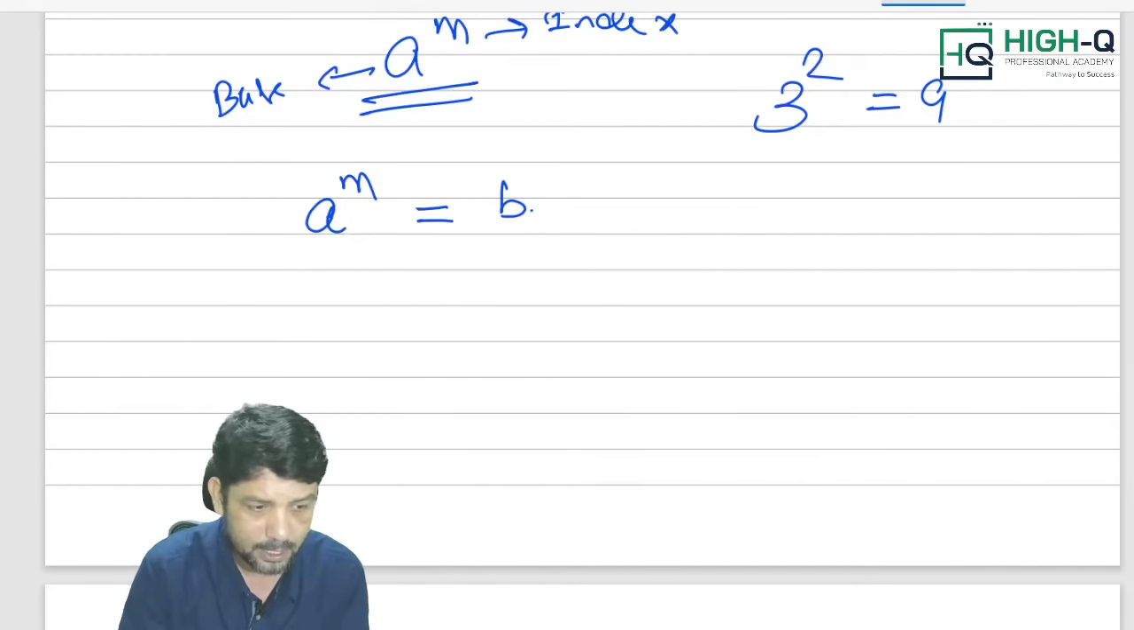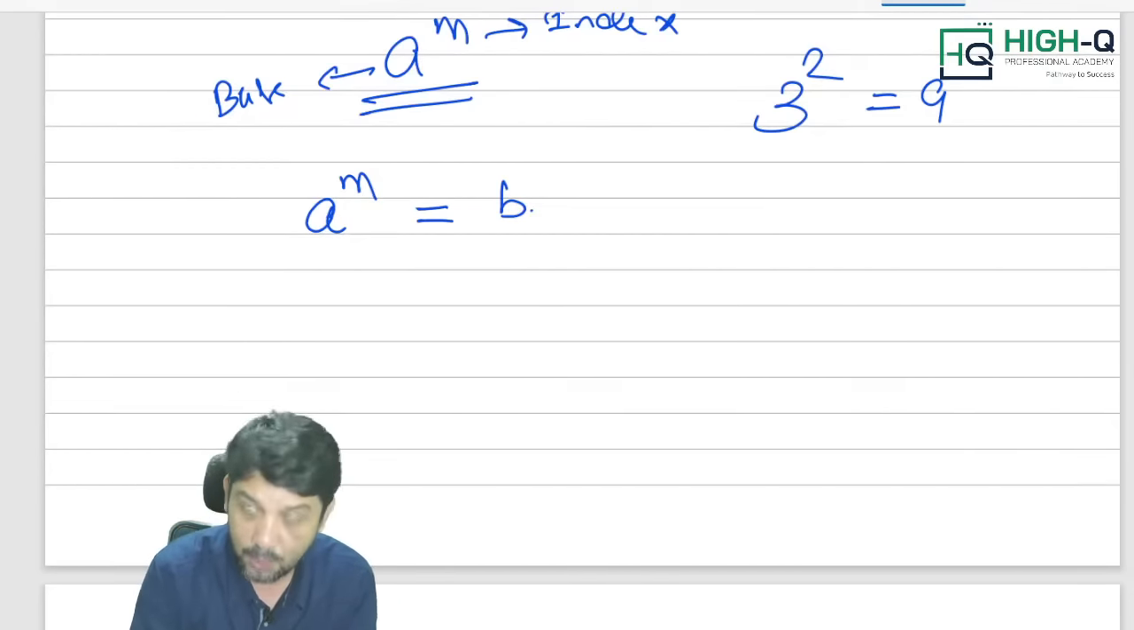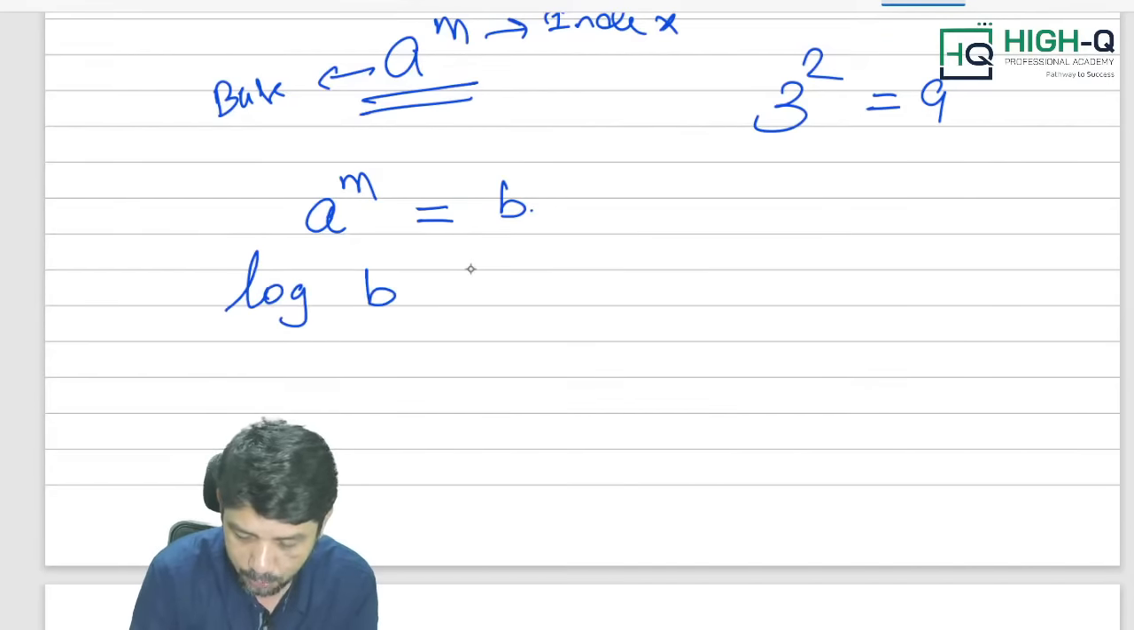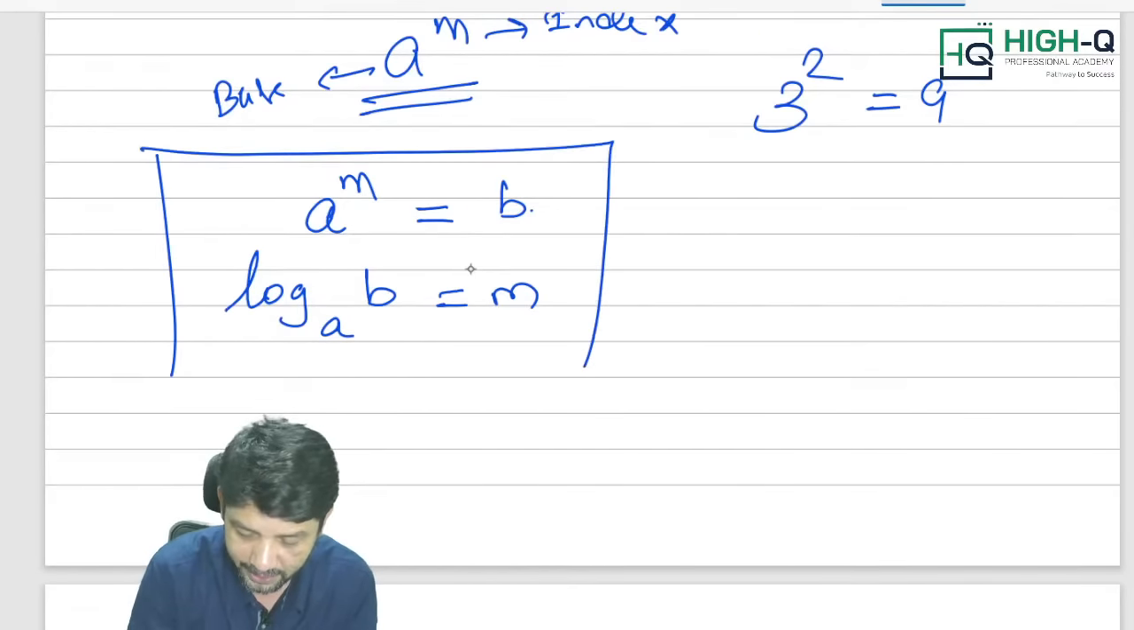A power m is equal to b. Now convert it into log. What is log? Log of b to the base a is equal to m. So please write it down, my dear.